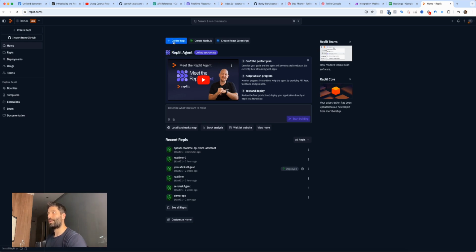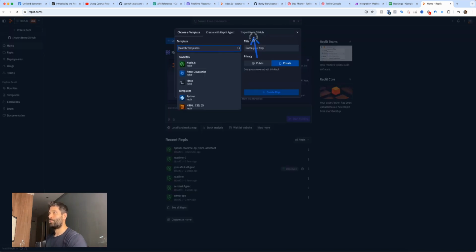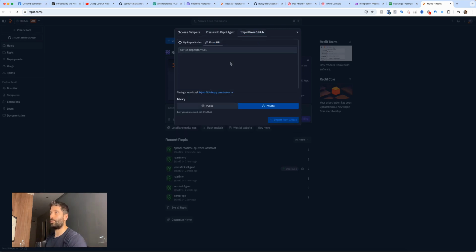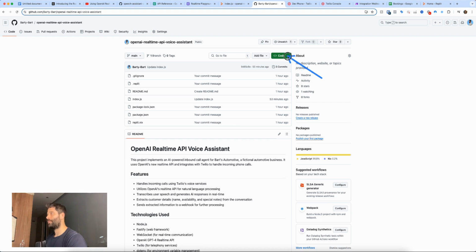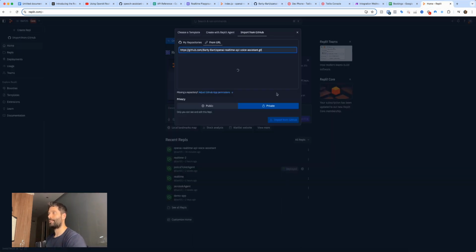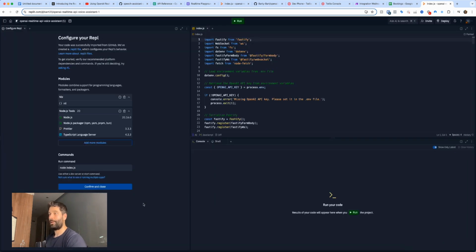Okay, so I'm going to go to create a REPL, then import from GitHub, and then from URL. You guys will be doing this as well. Go to from URL, and then click on this green button and copy this button here. Let's click this, copy to clipboard, back in Replit, paste it in, and import from GitHub. When you import from GitHub, pretty much all the code that I have on GitHub is going to be transferred across into this REPL. So let's confirm and close.